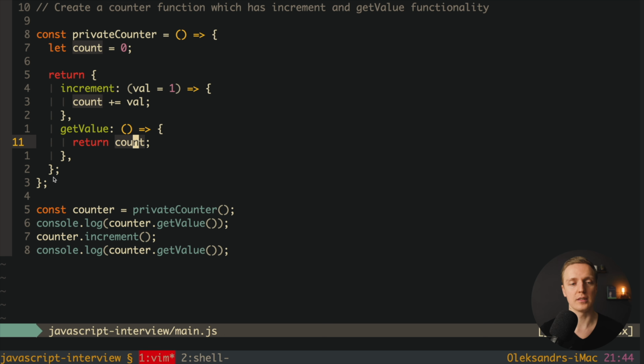Why is it important? Because actually with this single liner, const counter equals private counter, we're creating a closure. Because when our counter exists, we have a closure and we have this reference to this count. This is why every single time when we are calling getValue and increment, it is working and it is referencing this count on the top. And you might say, okay, but it sounds like magic, I don't understand how it looks in JavaScript. And this is where console directory can help us.